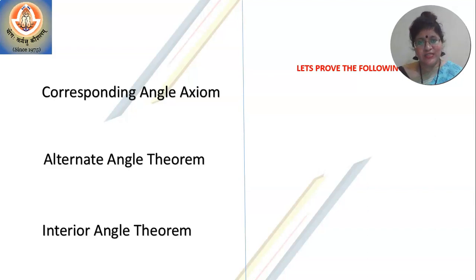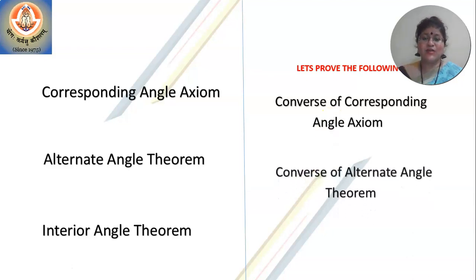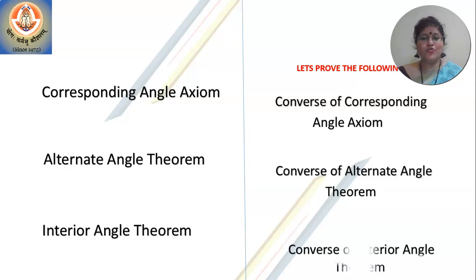Now what we are going to do in this video lesson is to prove the converse of these three, which you see on the left hand side. That is, let us learn to prove the converse of corresponding angle axiom, the converse of alternate angle theorem, and how to prove the converse of interior angle theorem. So, first and foremost, let us understand the meaning of converse of corresponding angle axiom.